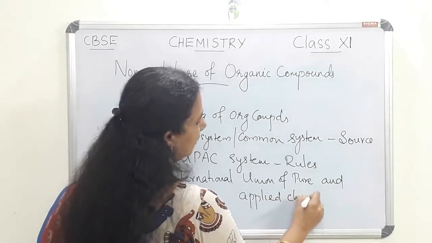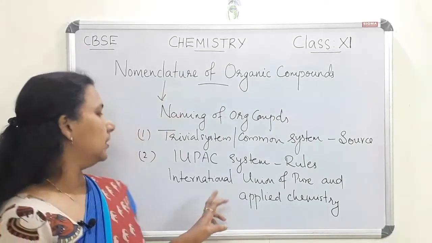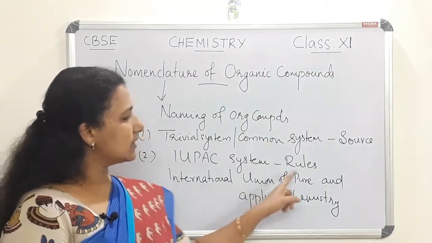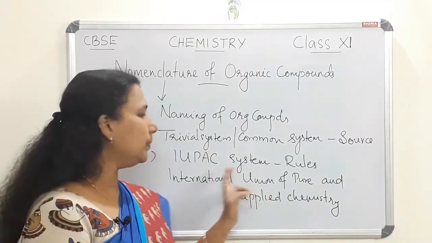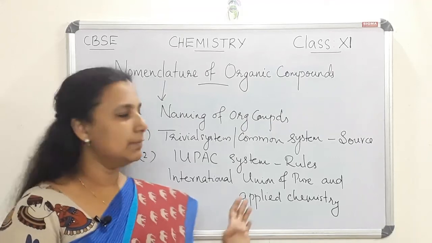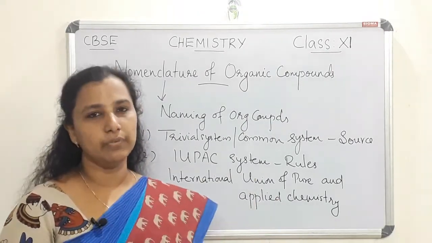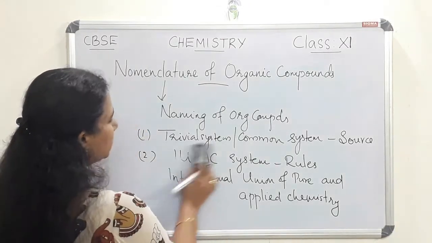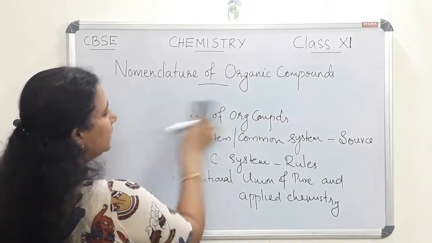In the IUPAC system of naming organic compounds, certain rules are to be followed. Anyway, this is a better way of naming organic compounds than the common system of naming.